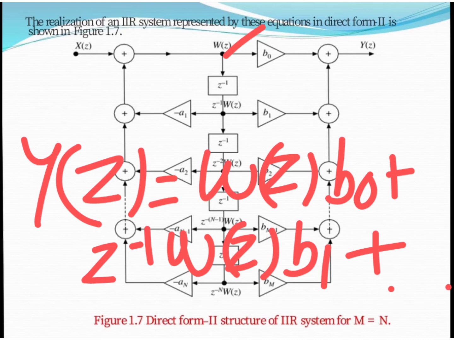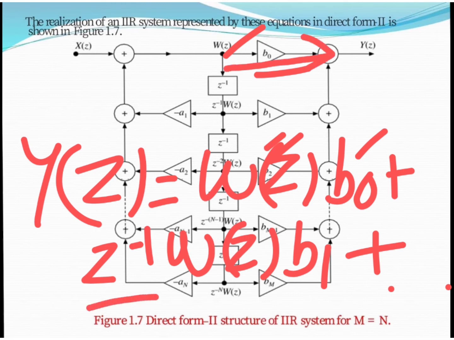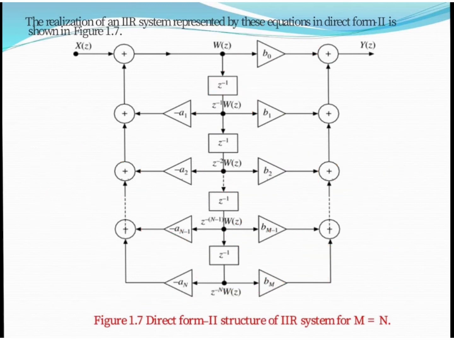So first, as we know, b naught into w of z: b naught is nothing but a feed forward coefficient, and this is w of z. So this coefficient is directly connected to the adder. The next term is z inverse of w of z times b1. So z inverse is here, and after implementing z inverse of w of z, we multiply it by b1. Depending upon the number of delays and the order of the difference equation, we can have that number of multipliers and delay elements.